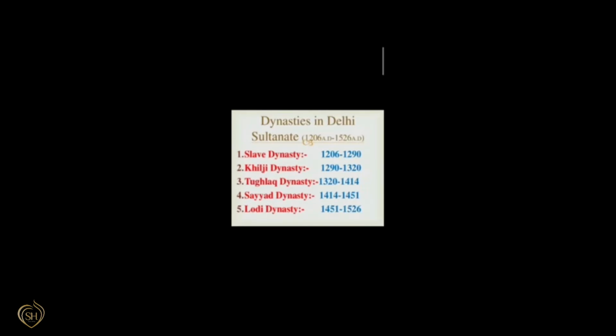The Khalji dynasty was succeeded by the Tughlaq dynasty, which was ruled by Muhammad bin Tughlaq. He shifted the capital from Delhi to Devagiri and changed its name to Daulatabad. But his act of changing the capital was criticized by his people and nobles.